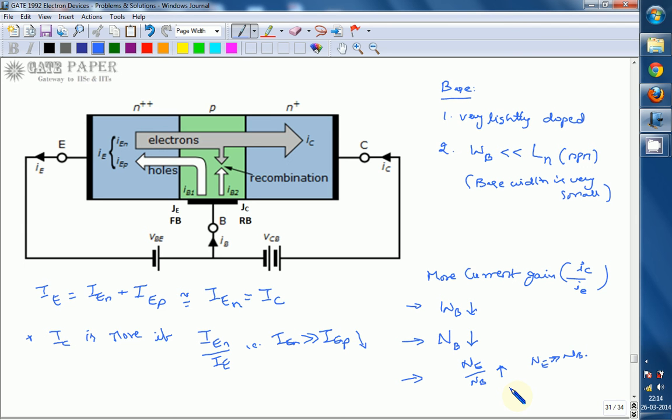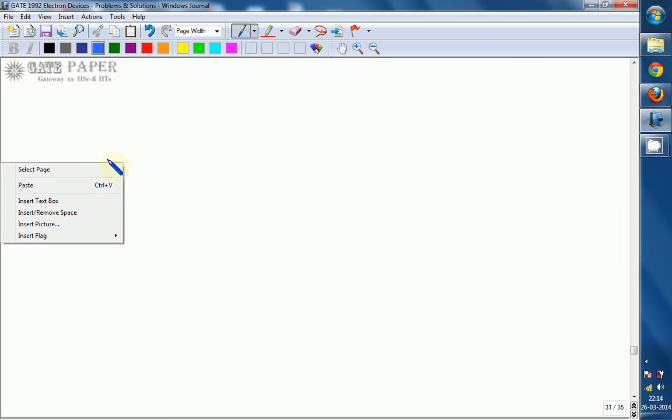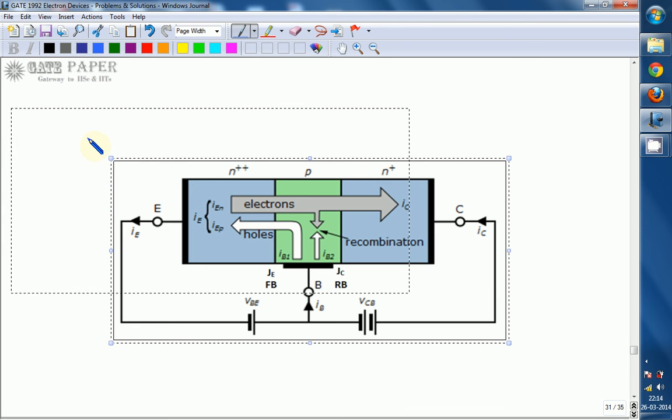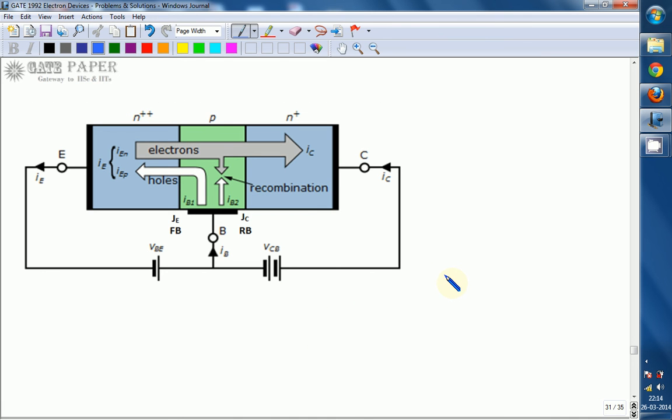Power dissipation across a PN junction is possible, and we can write it as PN junction power dissipation equal to V into I, where V is the voltage across the junction and I is the current flowing through the junction.